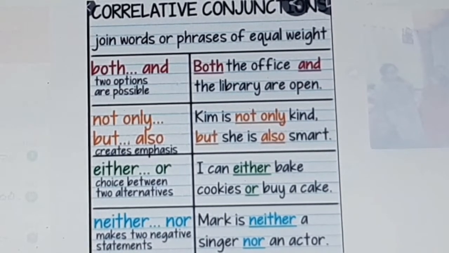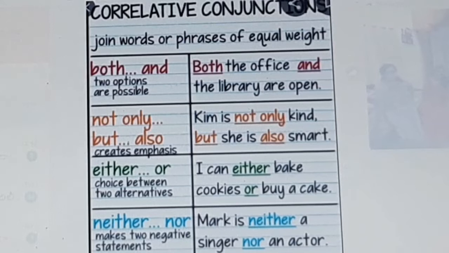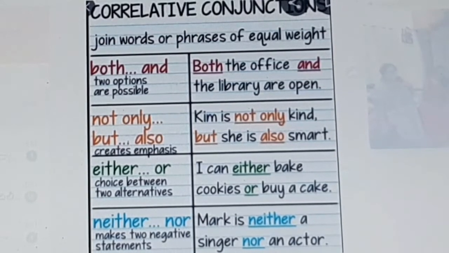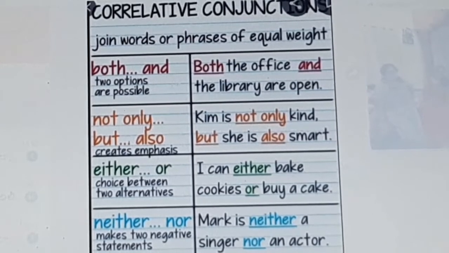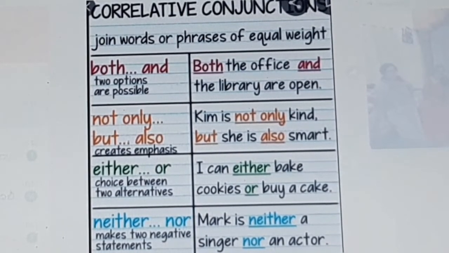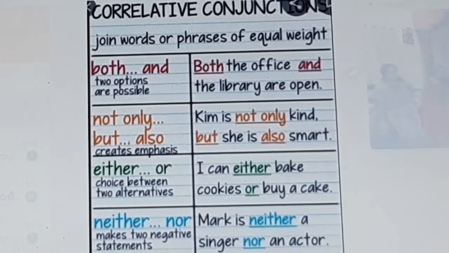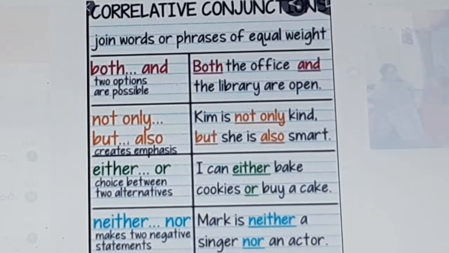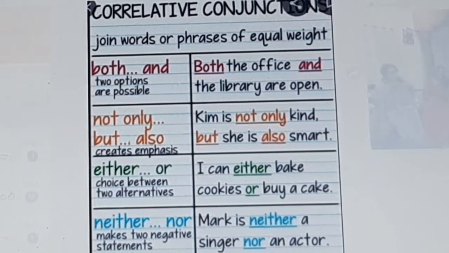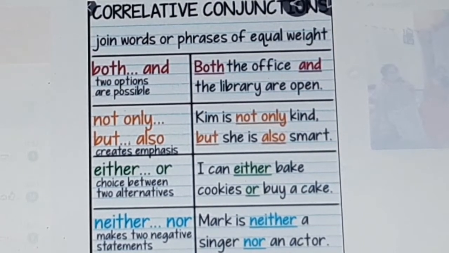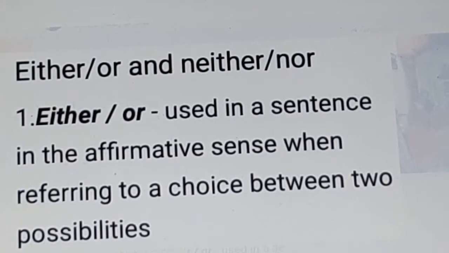Okay. Neither nor makes two negative statements. Mark is neither a singer nor an actor. He is not a singer, he is not an actor. He is neither a singer nor an actor. It makes two negative statements. Either or and neither nor.